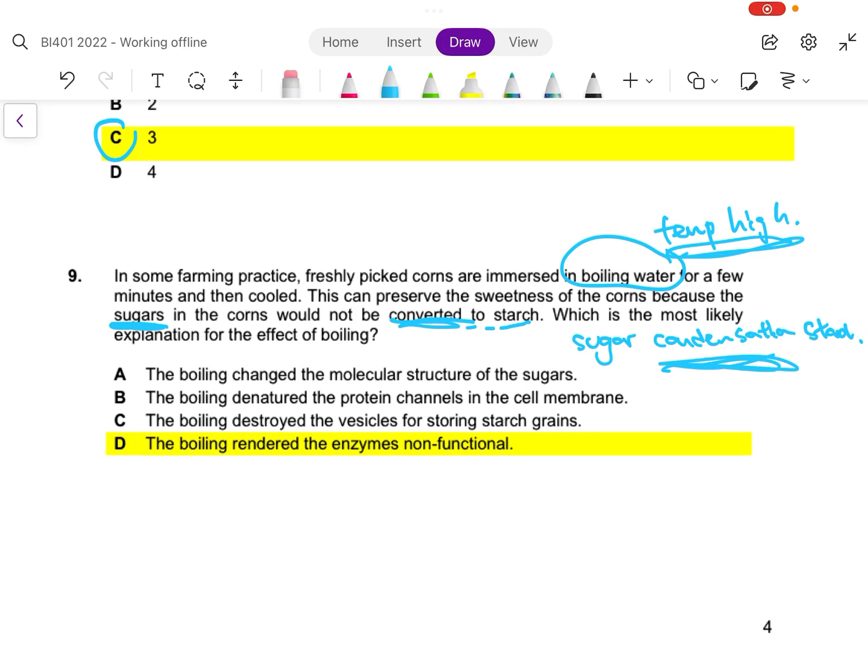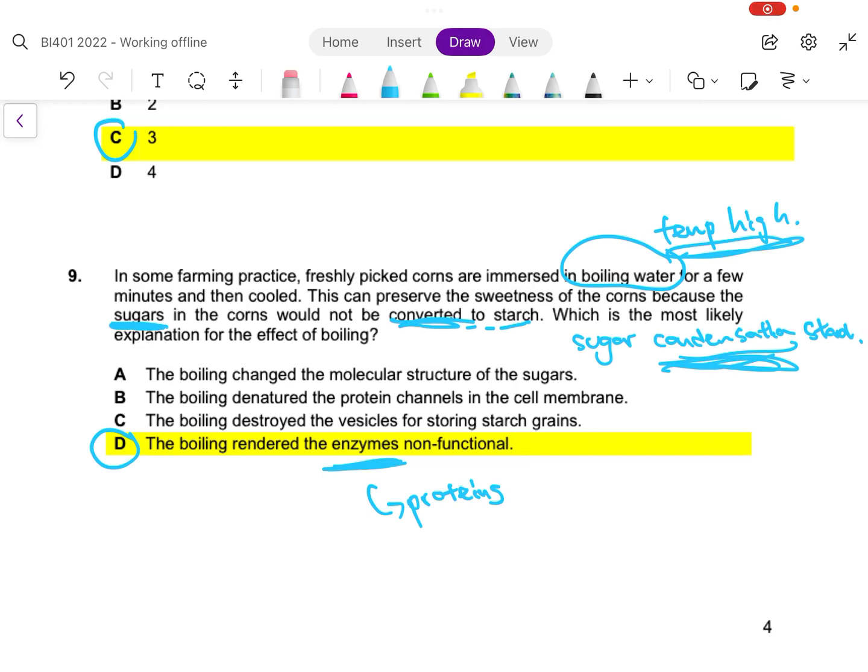Why is this so? I immediately think of enzymes, right, when temperature is involved, and then when reactions do not proceed. Because enzymes, at the end of the day, they are proteins, and proteins are affected by high temperatures. They become non-functional. So D is the answer. This protein likely helped to condense the sugars to form starch.